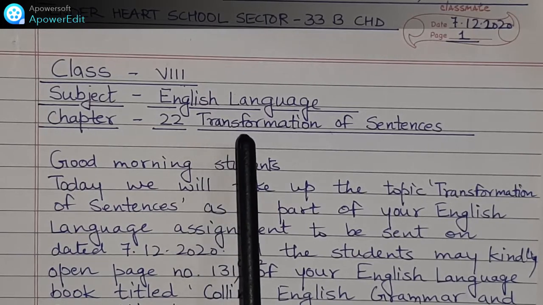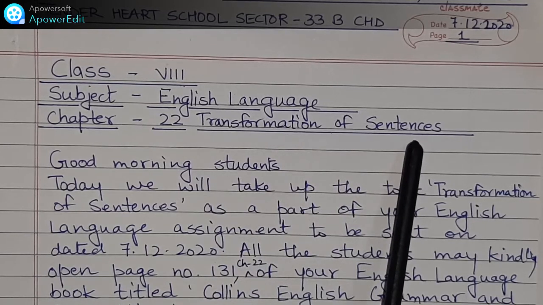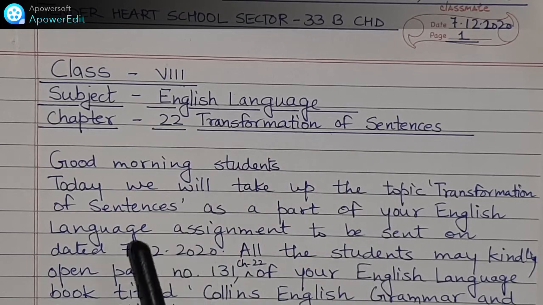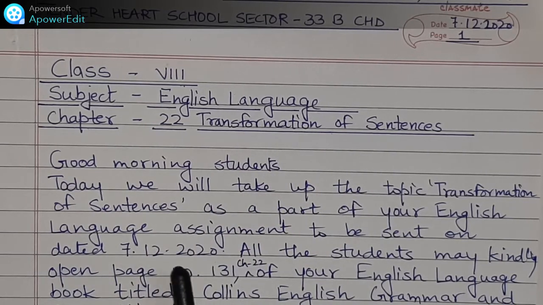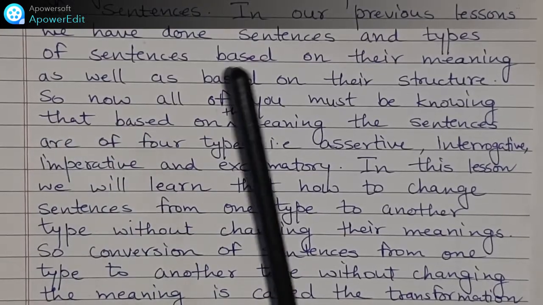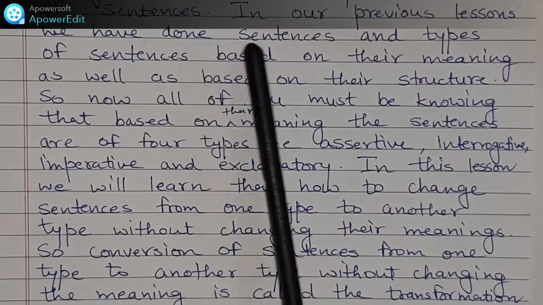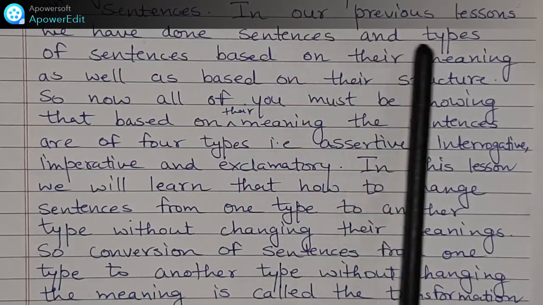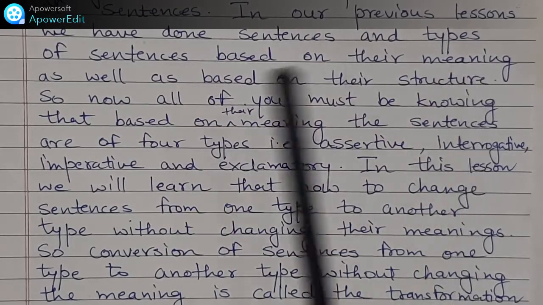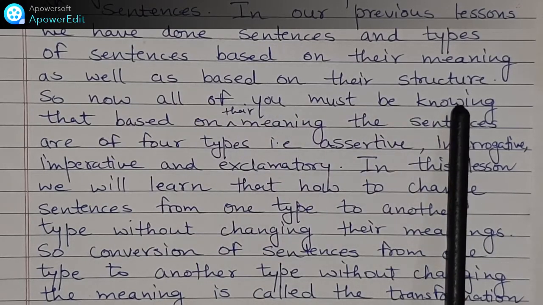Students, today we will revise the topic transformation of sentences, which we have already done on dated 7th December 2020. In our previous lessons, we have done sentences and types of sentences based on their meaning as well as based on their structure.